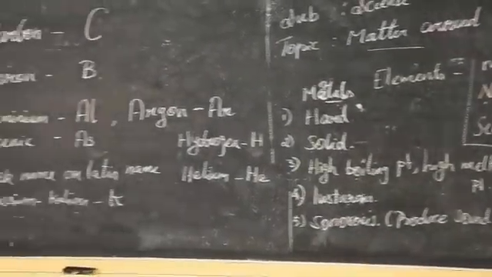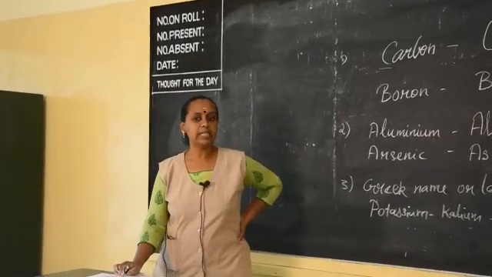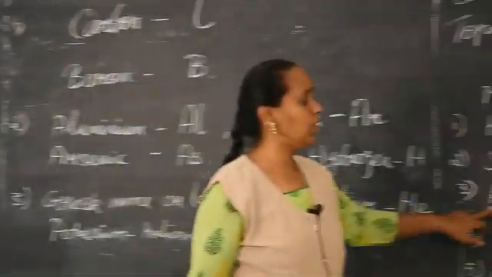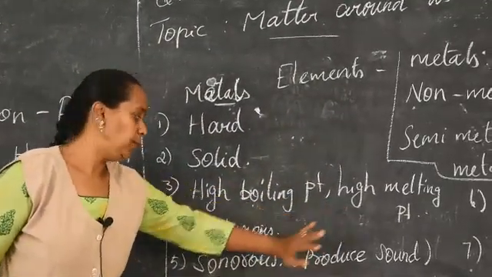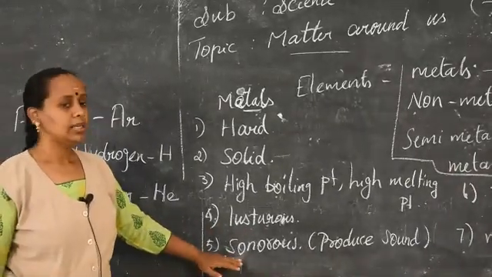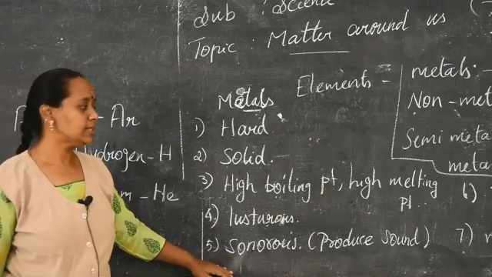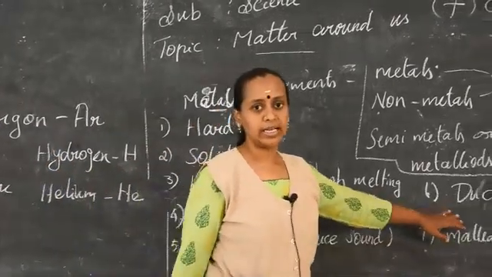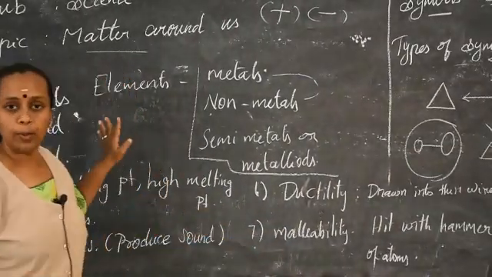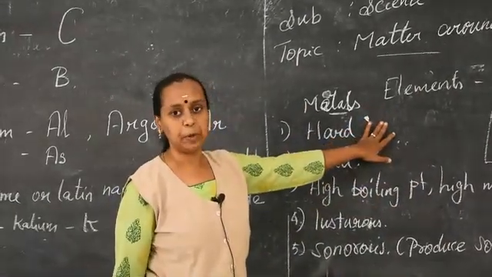So, physical properties of metals. Metals are solid under normal conditions. Most metals are hard. All the metals have high boiling point and high melting point. They are lustrous in nature, that is, they are shiny, and they are able to produce sound when you hit them. That is called sonorous. And they are ductile and malleable in nature. So these are the properties of metals. Just opposite to this will be the properties of non-metals.